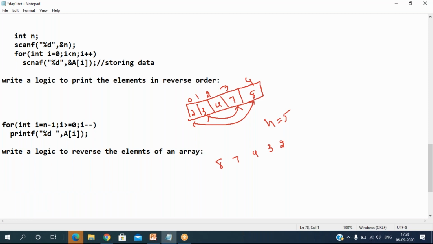We'll start solving the code snippets now. So, write a logic to reverse the elements. See, the last element you want to put in the first position, so swap a of n minus 1 with a of 0. That we have to do first. After that, swap a of n minus 2 with a of 1. Like this we continue the process. How long do we continue the process? We keep on extending this one and this one, but i keeps coming.